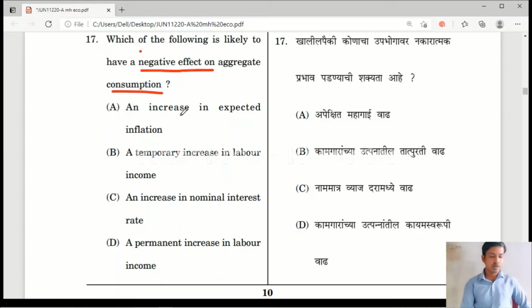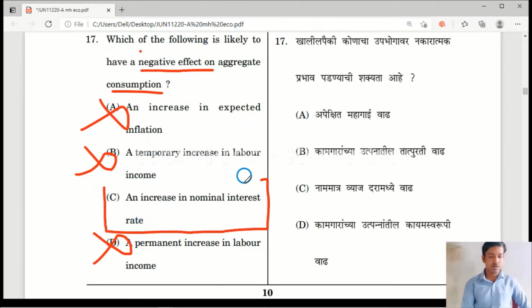When there is an increase in expected inflation, people are having more income, so consumption will also increase. This is wrong. Temporary increase in labor income: when temporary income increases, consumption will increase. Permanent increase in labor income: if permanent income increases, consumption will increase. When there is an increase in nominal interest rate, this has a negative effect on consumption. So option C is the right answer.